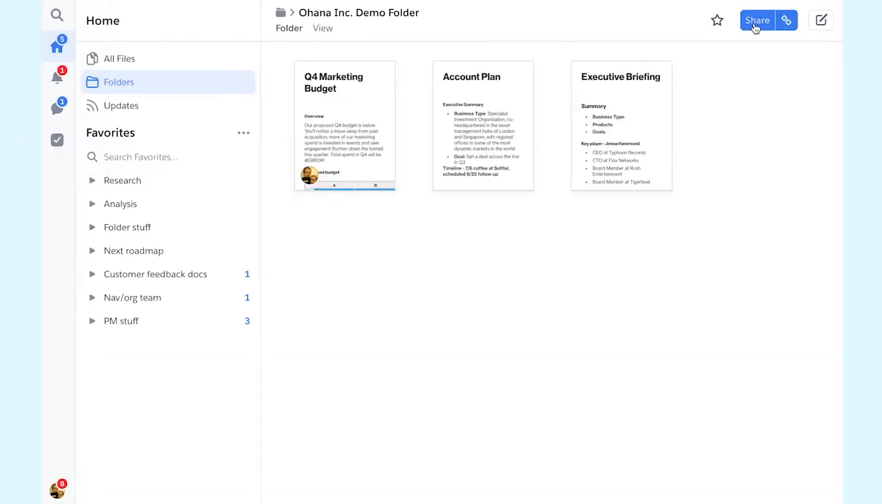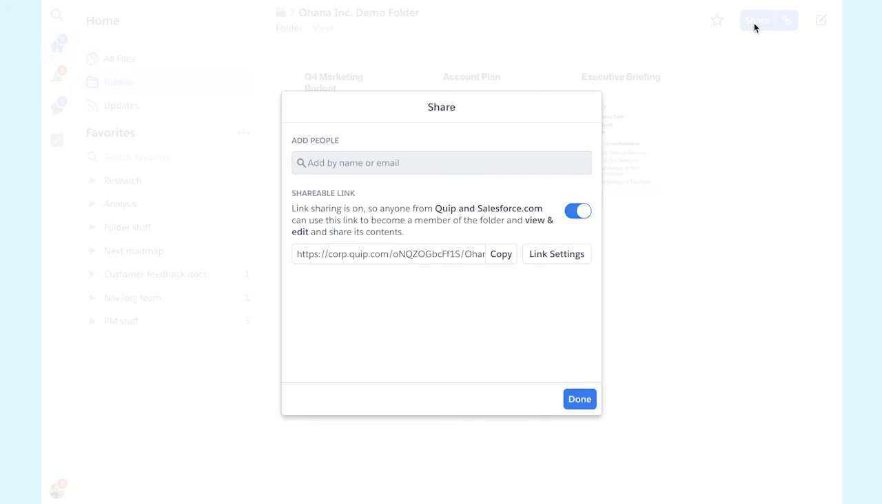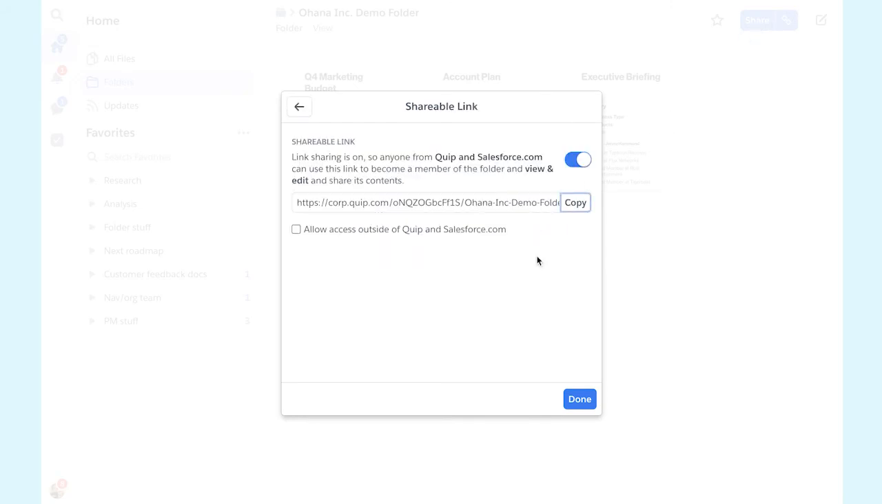One last note. If you want to allow people from outside your organization to join the folder through its link, be sure to open the link settings and check the checkbox to allow external access.